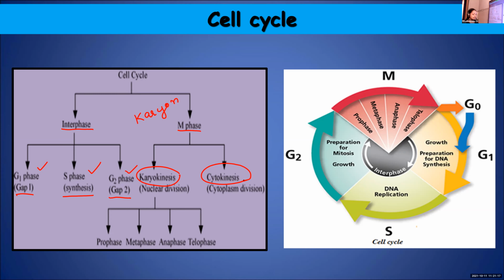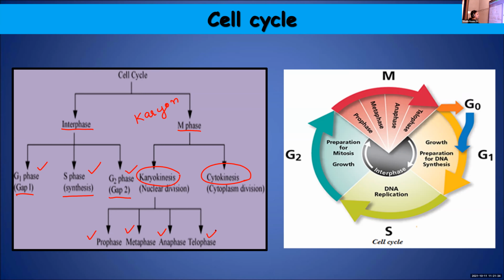Karyokinesis, or the division of the nucleus, can be further subdivided into four stages: prophase, metaphase, anaphase, and telophase. You have to learn these stages in the same order.